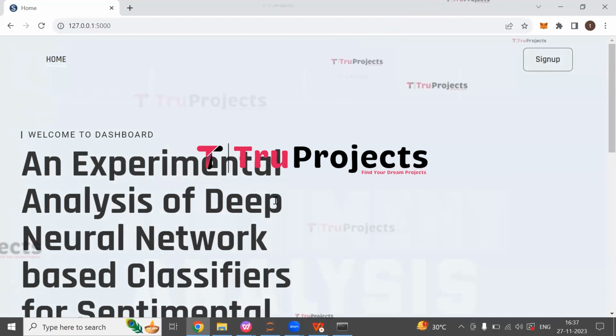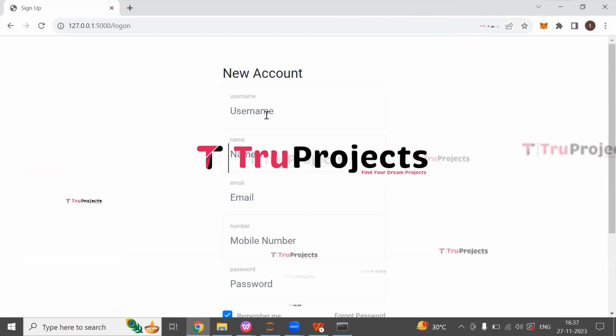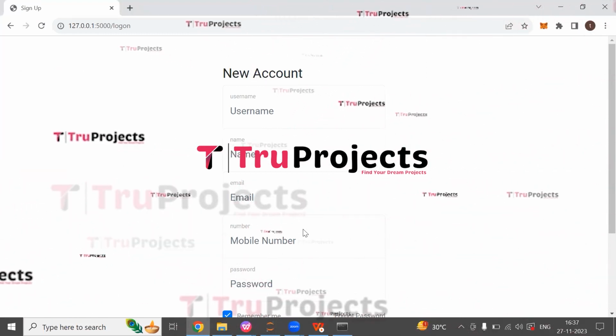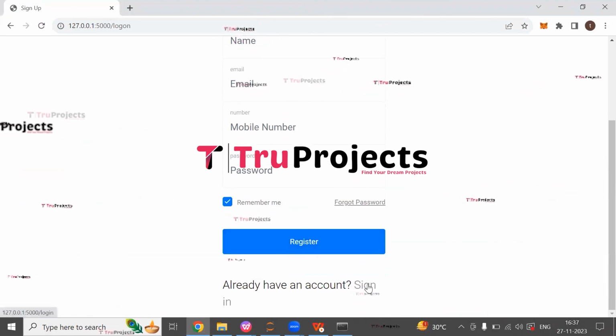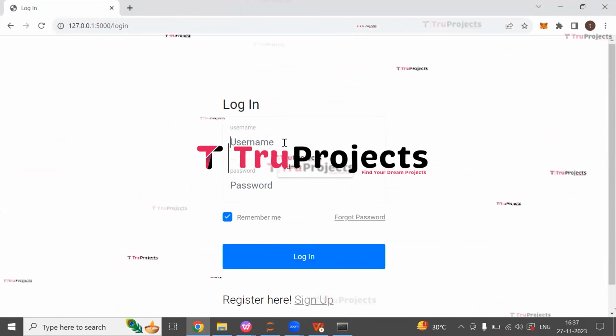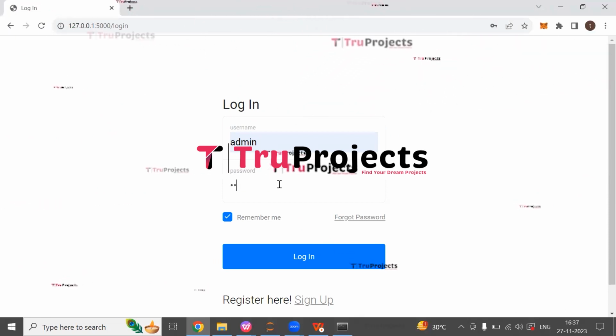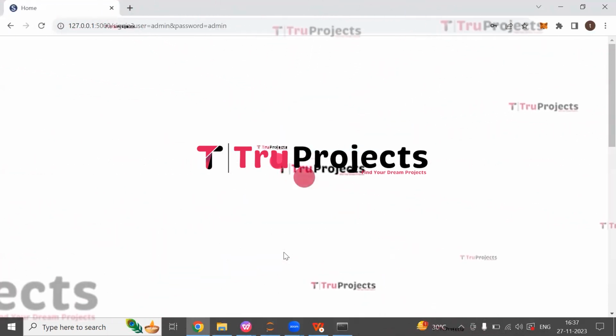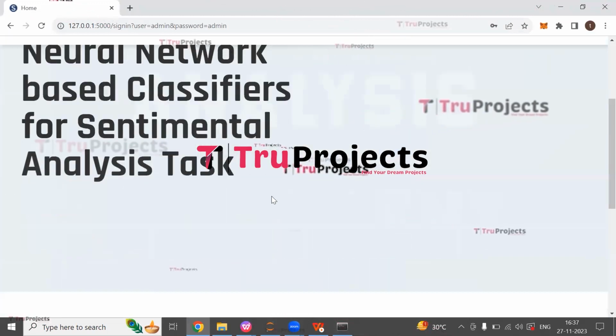If we are a new user, we need to register first, so click on sign up button. So here we need to enter all these details to register. But I have already registered, so click on sign in. So here we need to enter the username and the password which we have created and then click on login. We have logged in successfully.